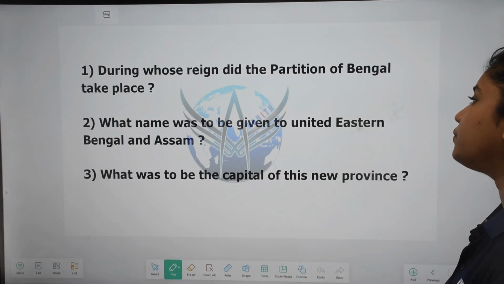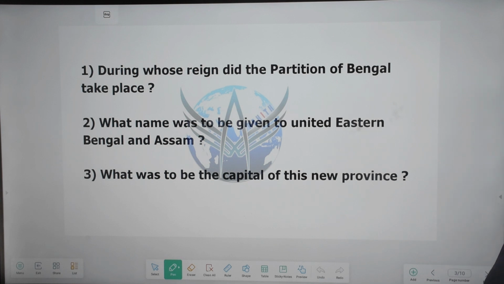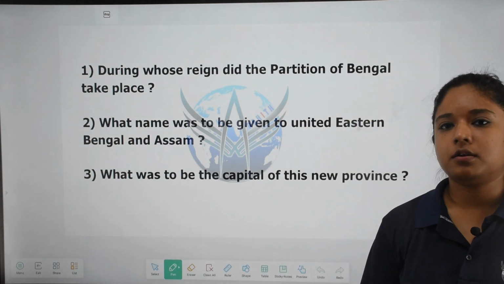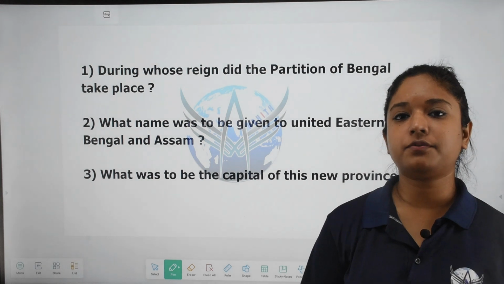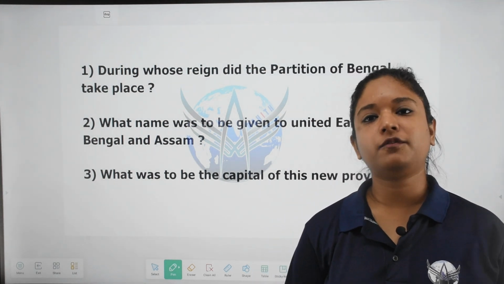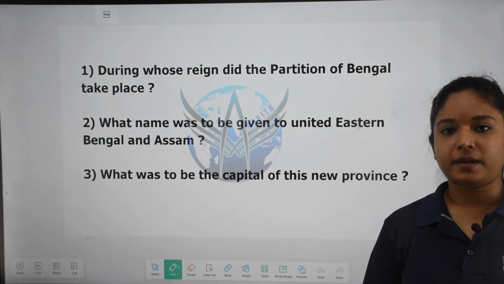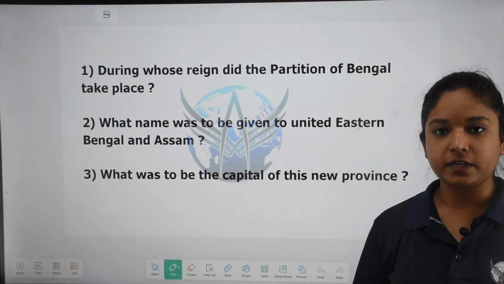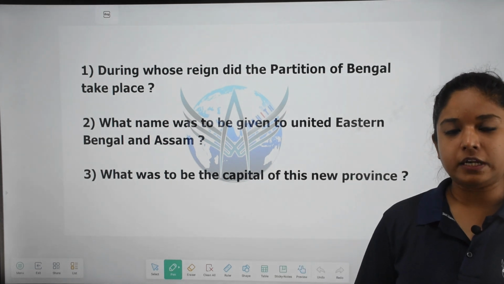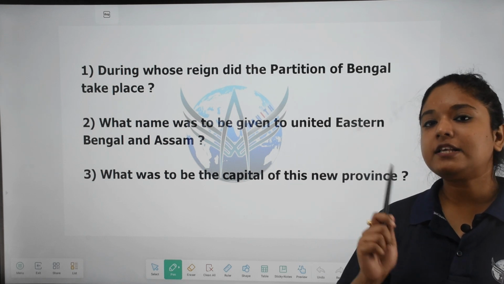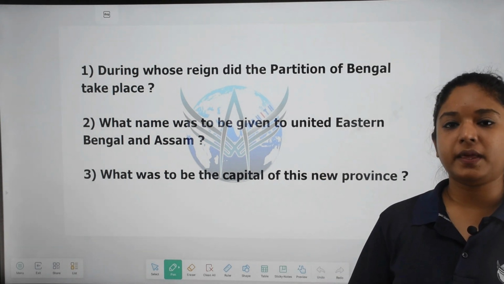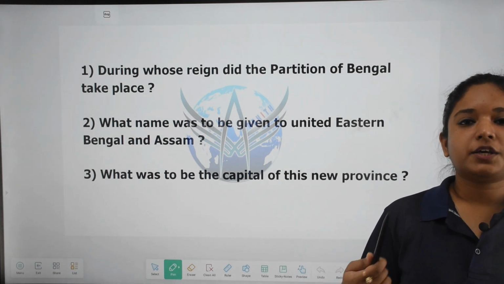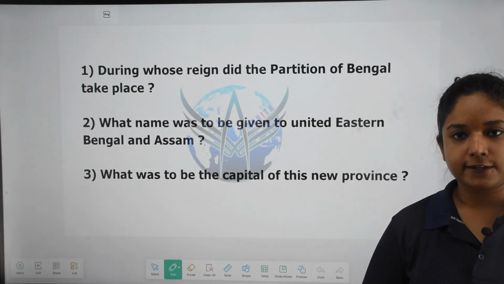So, during whose reign did the partition of Bengal take place? Partition of Bengal took place during the reign of Lord Curzon. He was the viceroy when the partition of Bengal took place. The British government decided to divide the vast Bengal province into East and West Bengal, and then Eastern Bengal, the eastern part of Bengal, would be merged or united with Assam. He was the viceroy. All right.